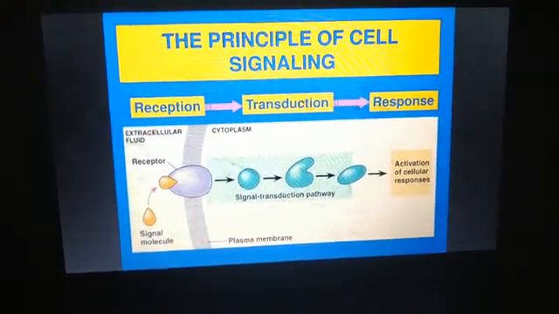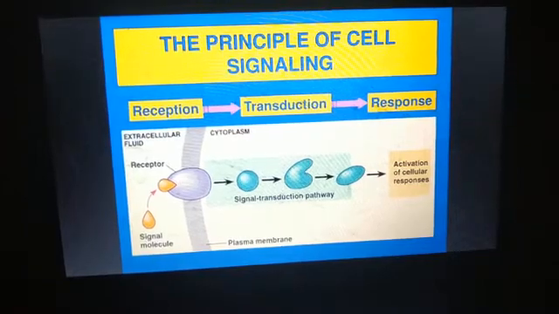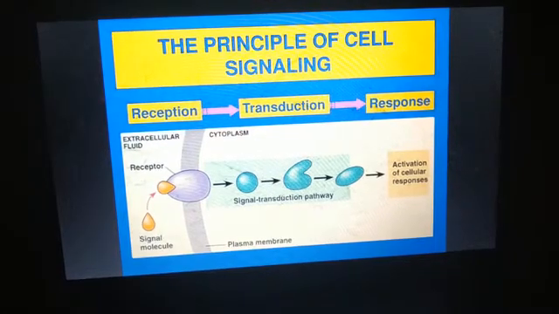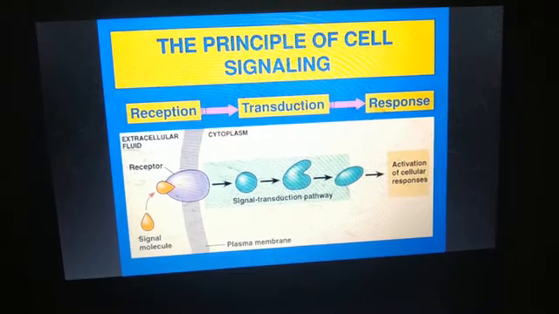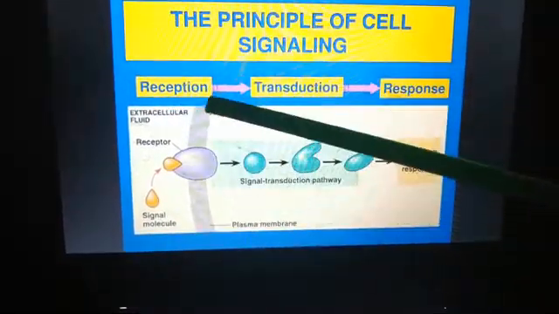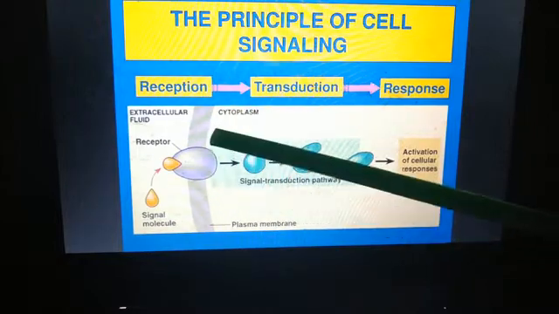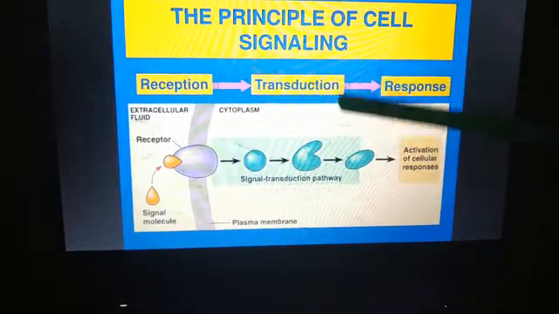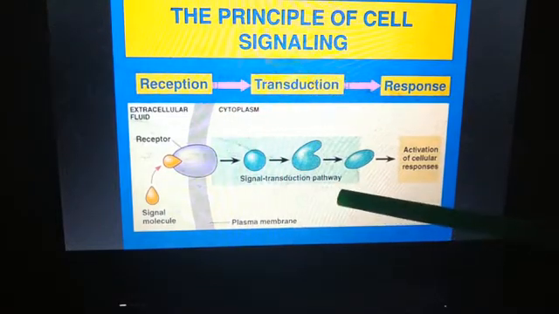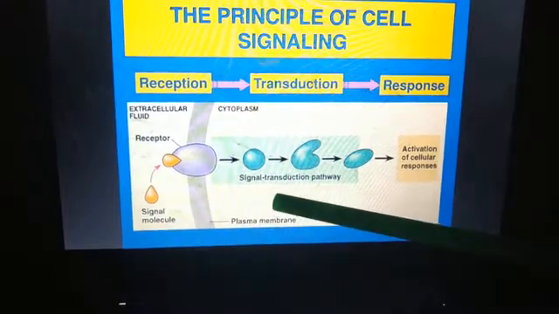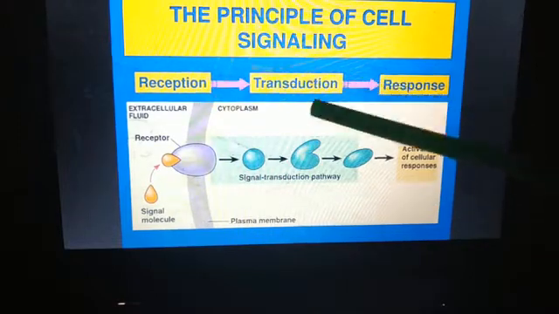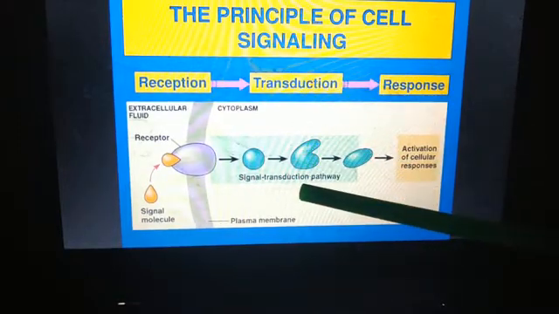Now this signal may be transmitted directly, or it may undergo a series of reactions, a series of pathways involving many proteins. The pathway between the cell membrane and the cell nucleus is called the signal transduction pathway.